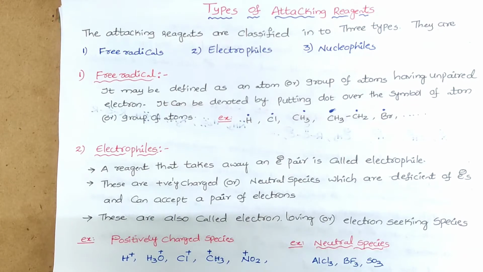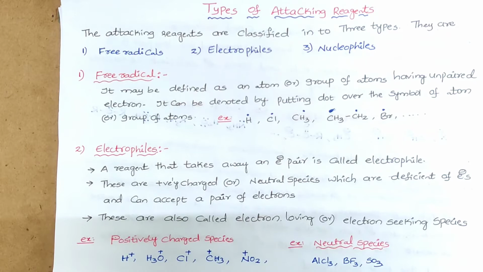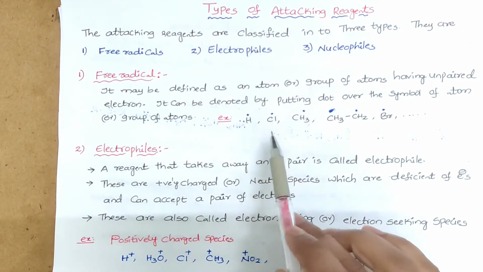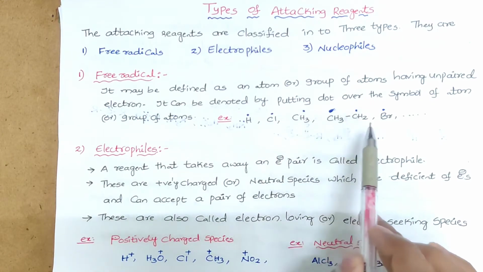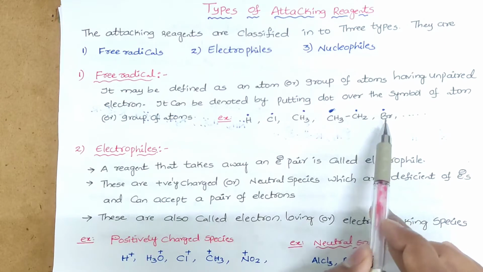What are free radicals? Free radicals are atoms or a group of atoms having unpaired electrons. They can be denoted by putting a dot over the symbol of the atom or group of atoms. Like here: hydrogen radical, chlorine radical, methyl radical, ethyl radical, bromine radical.